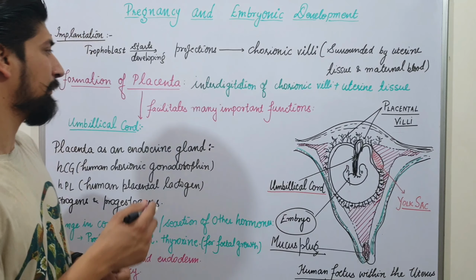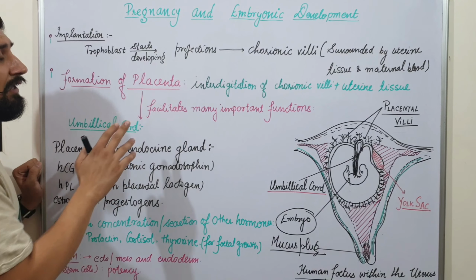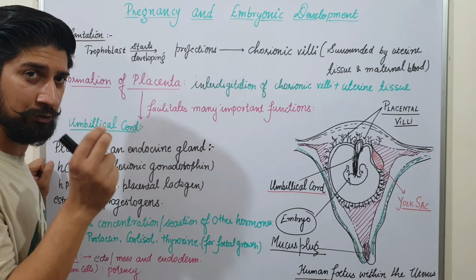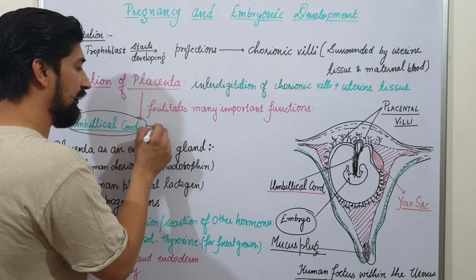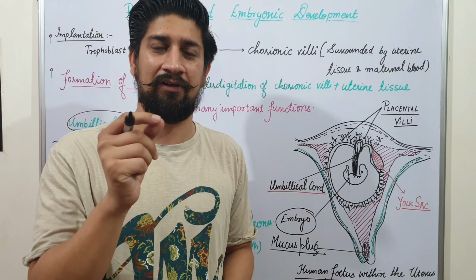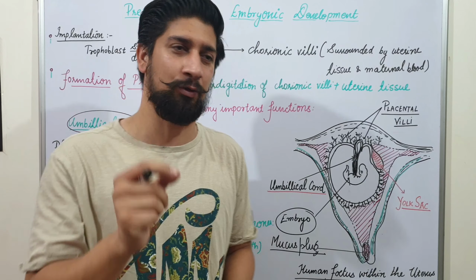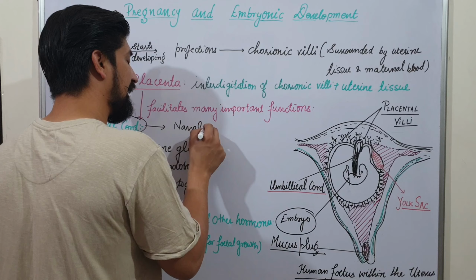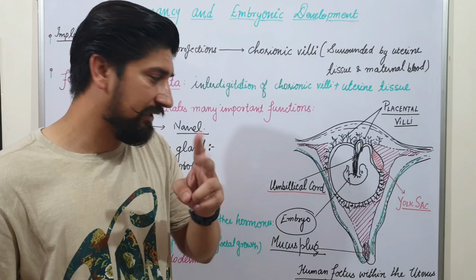Who does all this work? The placenta. There are different functions facilitated by the placenta, right? And between the placenta and the maternal tissues there is another special connection, called the umbilical cord. When you are developing, you can see there is a navel in your belly portion. Your belly has a depression that is called the navel, and the umbilical cord is connected to the navel. The umbilical cord is separated after the process of parturition, right?